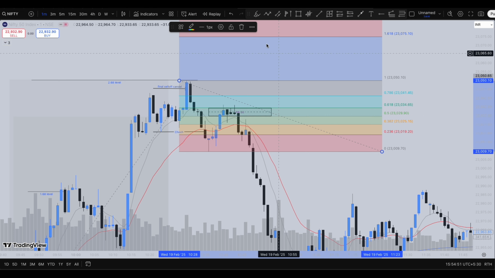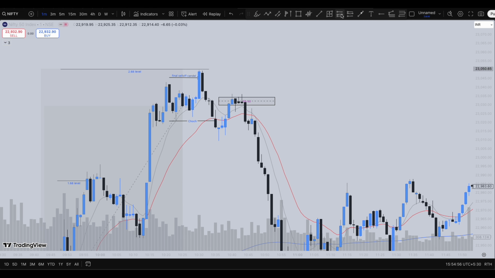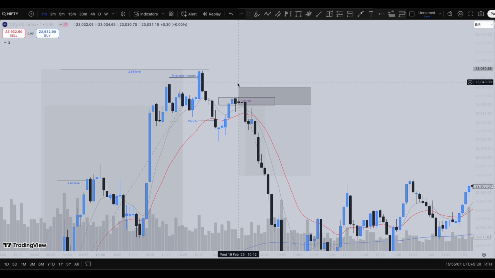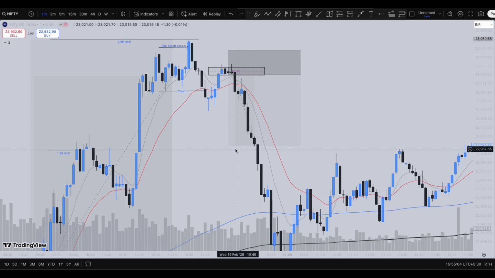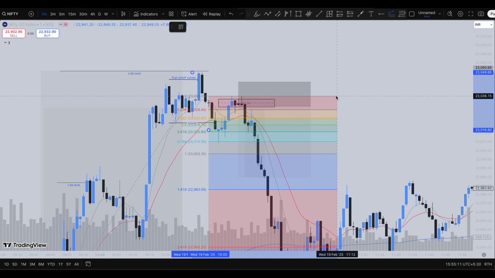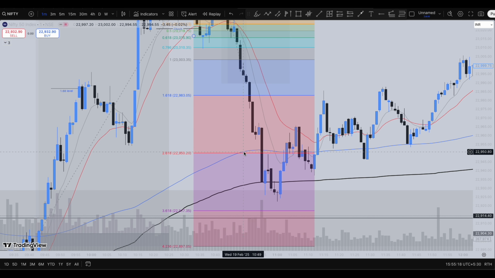In case the market retraced till this 50 level, you could have entered your short position here itself, keeping a stop loss just above this candle or somewhere between this. And if you try to plot the fib extension levels, you could have targeted all the way to the 2.68 level here, guys.